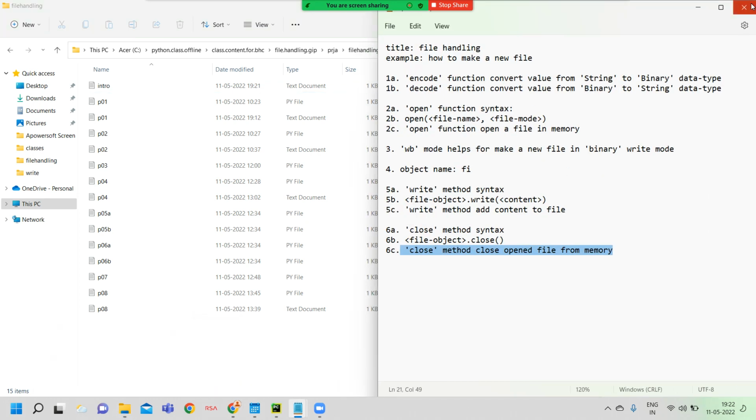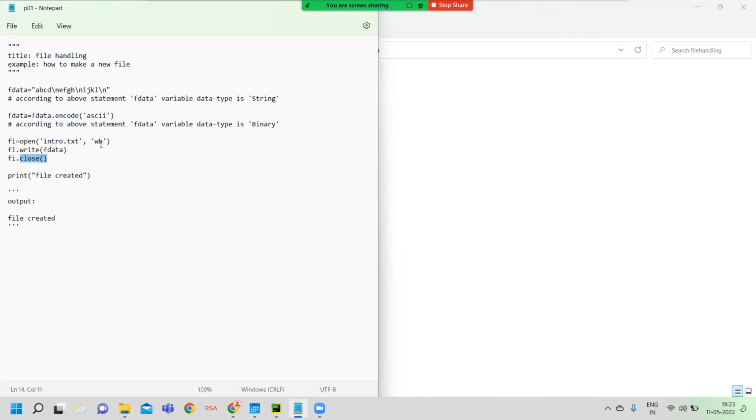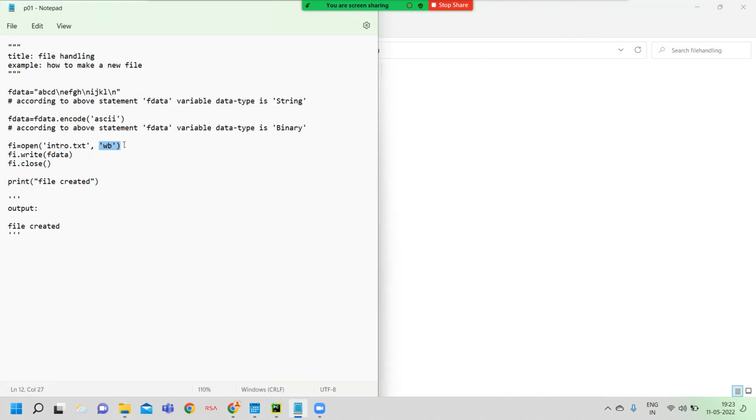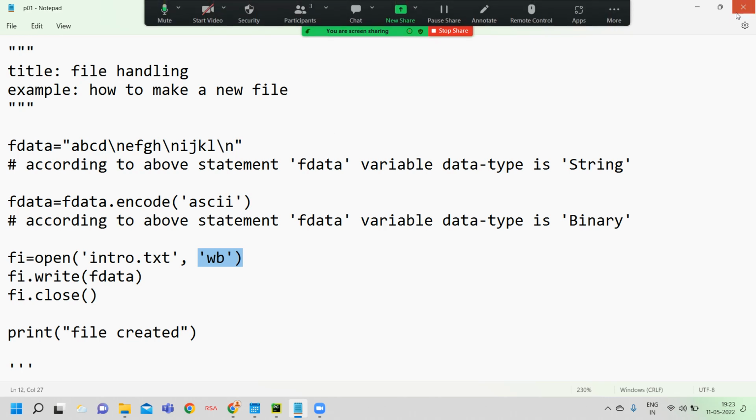See here, one second, again I will show it. Here we created a binary format file. Are you clear? Yeah, now clear. A binary format file allocates only 1 byte to a new line. A text file format allocates 2 bytes to a new line.